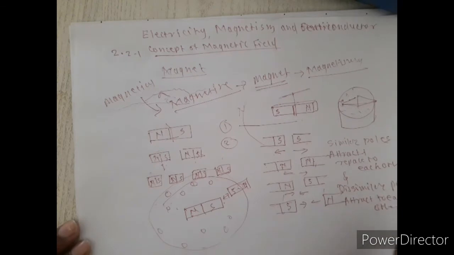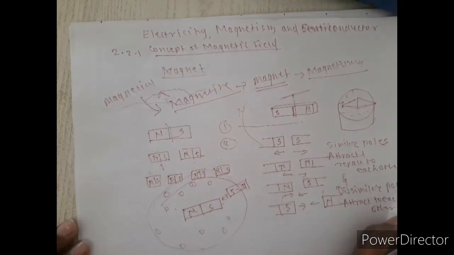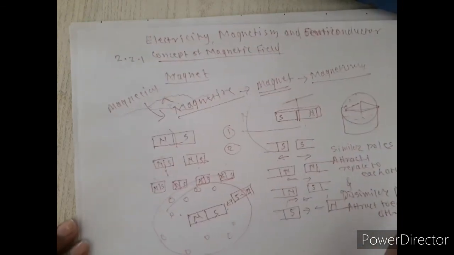So how can we define the magnetic field? I can write the definition here.